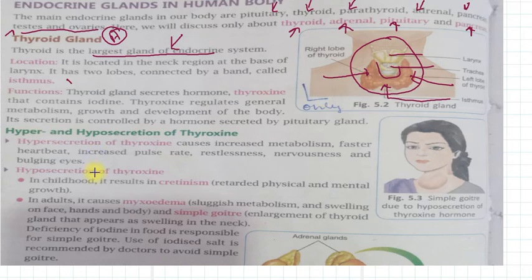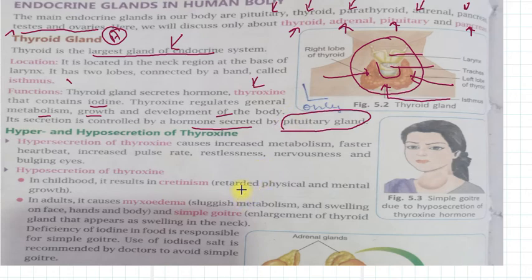The functions of this thyroid: it secretes a very important hormone, thyroxine, which contains iodine. Thyroxine contains iodine, please keep it in mind. What is the function of this thyroxine hormone? It regulates the general metabolism of our body, and growth and development of the body. Its secretion is also controlled by a hormone secreted by the pituitary gland. We will study that in the next part.